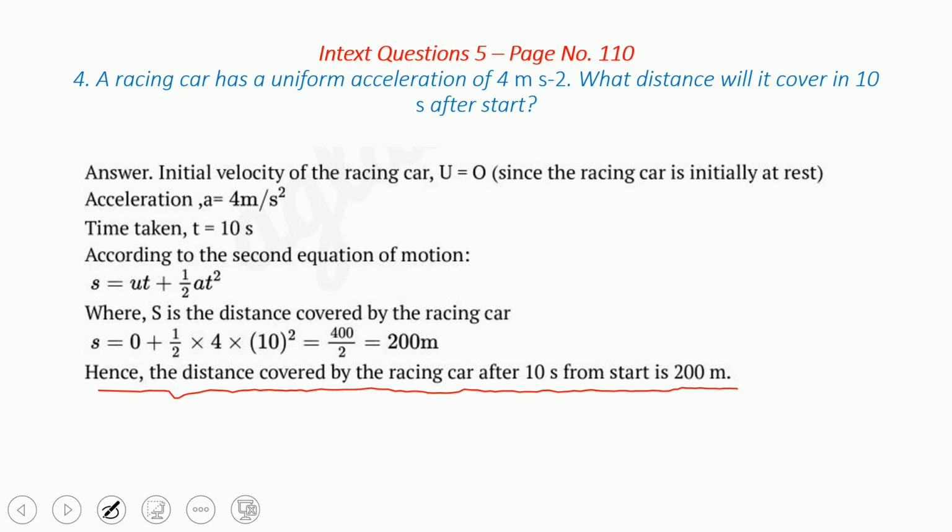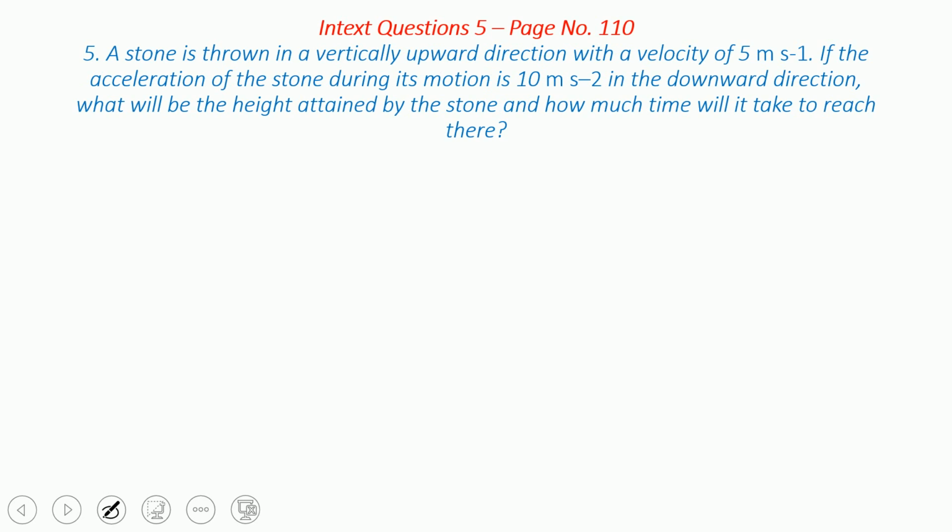Okay, then the next one. Look here. A stone is thrown in a vertical upward direction with a velocity of 5 meter per second. So the initial velocity u is equal to 5 meter per second. If the acceleration of the stone during the motion is 10 meter per second square, now look here, it is very important: it is thrown vertically upward.